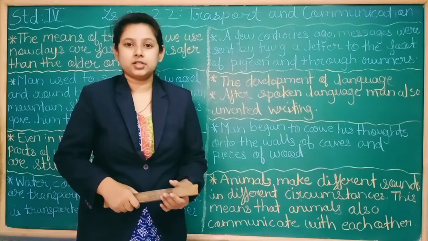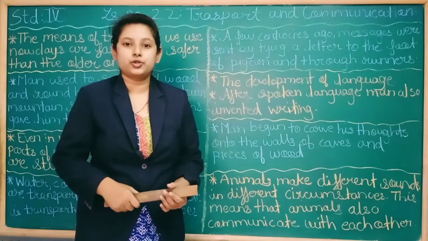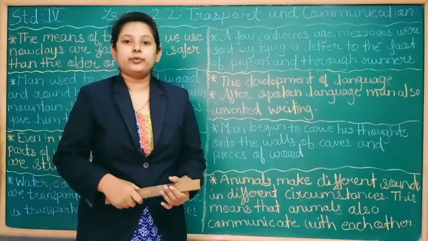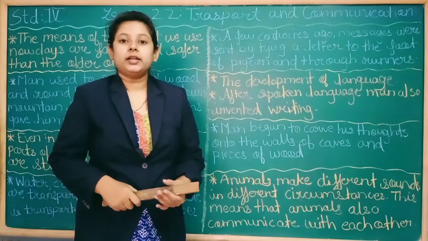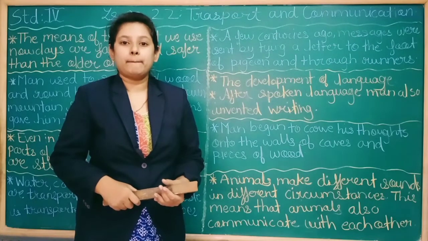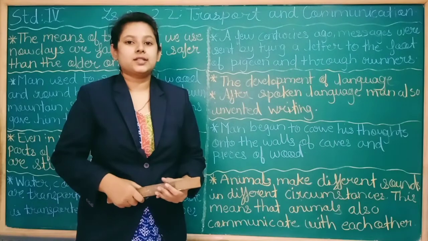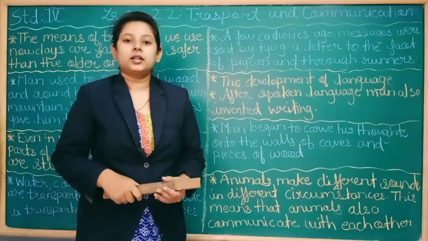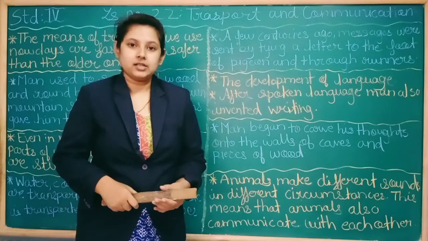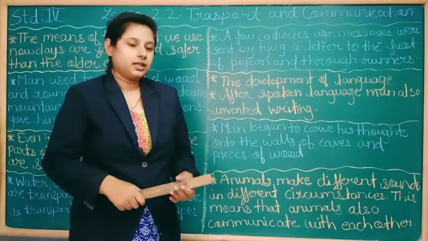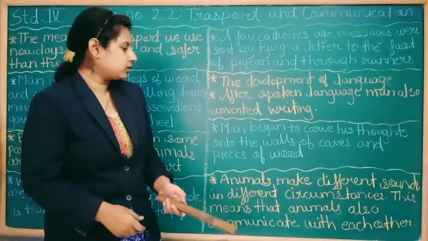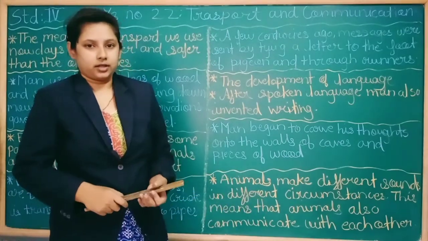In different situations, animals make different sounds and try to communicate with their companions through those sounds. We are not able to understand these sounds, but the same animal or their companions understand them. In this way, animals also communicate with each other.